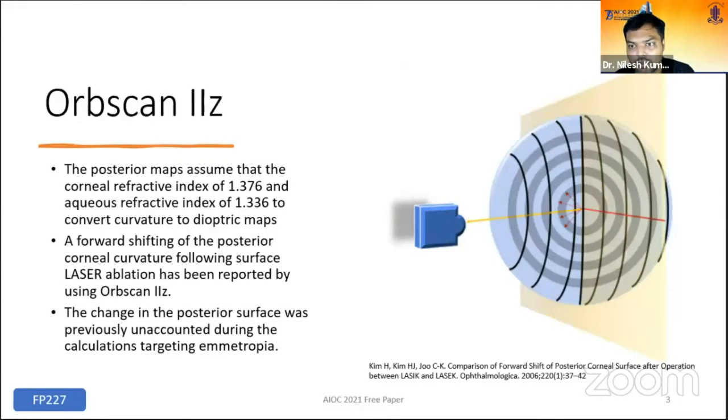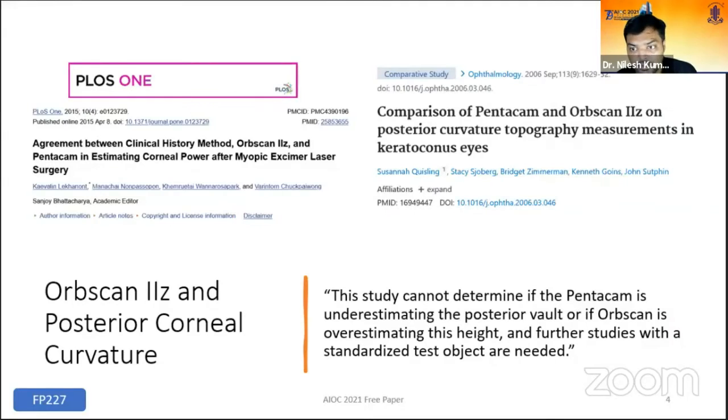OrbScan 2Z, which combines scanning slit imaging with Placido disc to perform corneal tomography, assumes a fixed refractive index of the cornea and aqueous to convert the posterior corneal curvature to diopters. Kim et al. have reported a forward shifting of the posterior corneal curvature using OrbScan 2Z, and such changes have been previously unaccounted for during the calculation of target emmetropia. The evidence, though, is suggestive of misevaluation of posterior corneal surface in post-refractive surgery cornea using OrbScan 2Z.